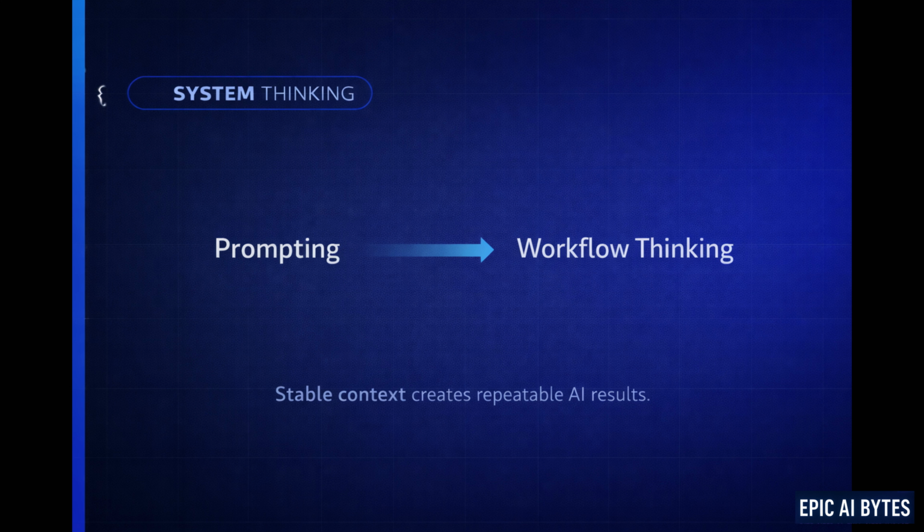Then do this week. Build 3 reusable templates, one for content, one for analysis, one for brainstorming. Each template uses the same container system. Once you do that, you stop rewriting prompts. You start running workflows, and that changes how AI fits into your work. Because the real goal isn't better prompts, it's reliable thinking tools. AI becomes powerful when it stops feeling random and starts feeling predictable, structured, repeatable. That's when it actually saves time.